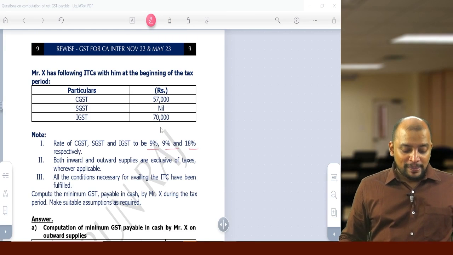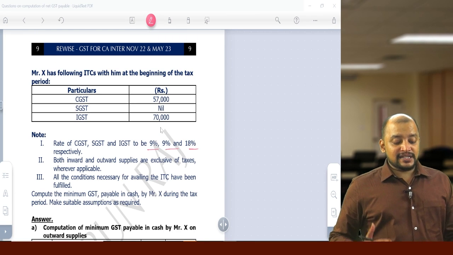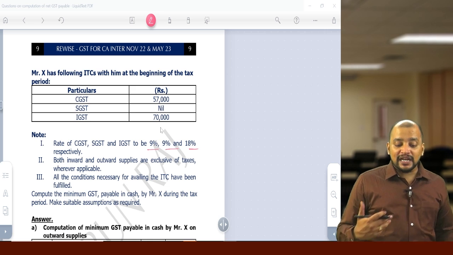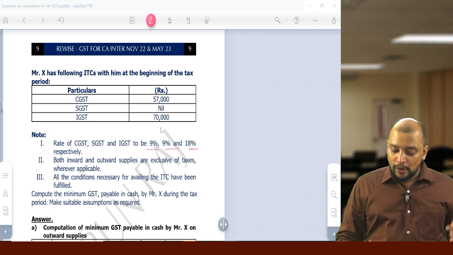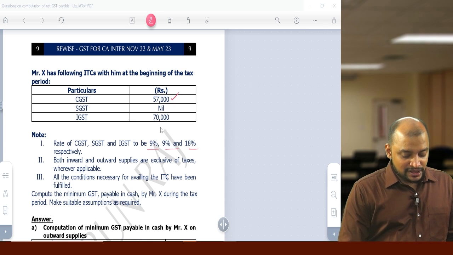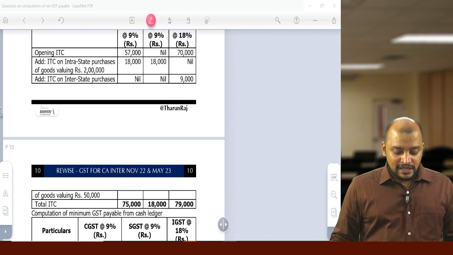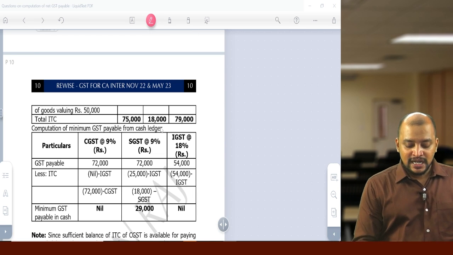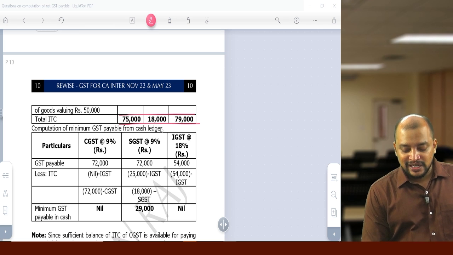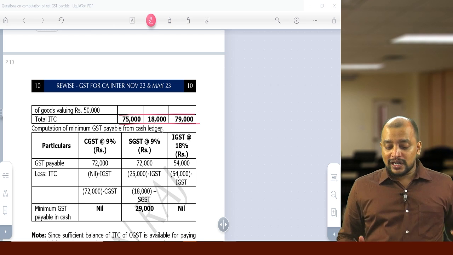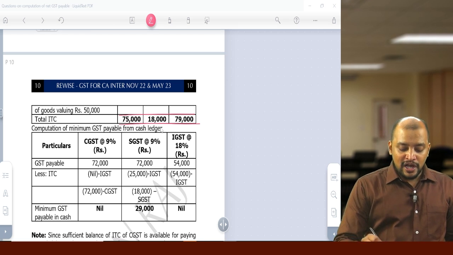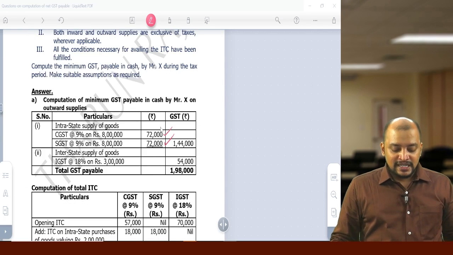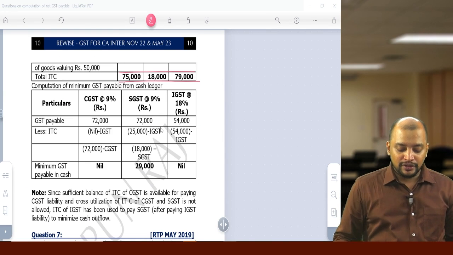Plus there is opening balance also. Mr. X has got the following ITC with him at the beginning of the tax period. So this is their opening balance. So 57,000 and 70,000. So there is some opening balance of credit. So now total ITC, if you see, 75,000, 18,000 and 79,000. Now what is the liability? So gross GST payable will be 72, 72 and 54 gross GST.